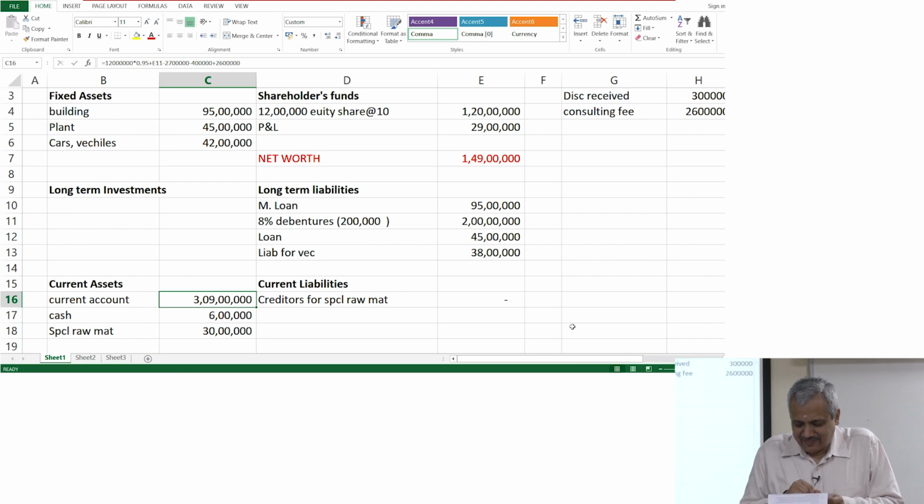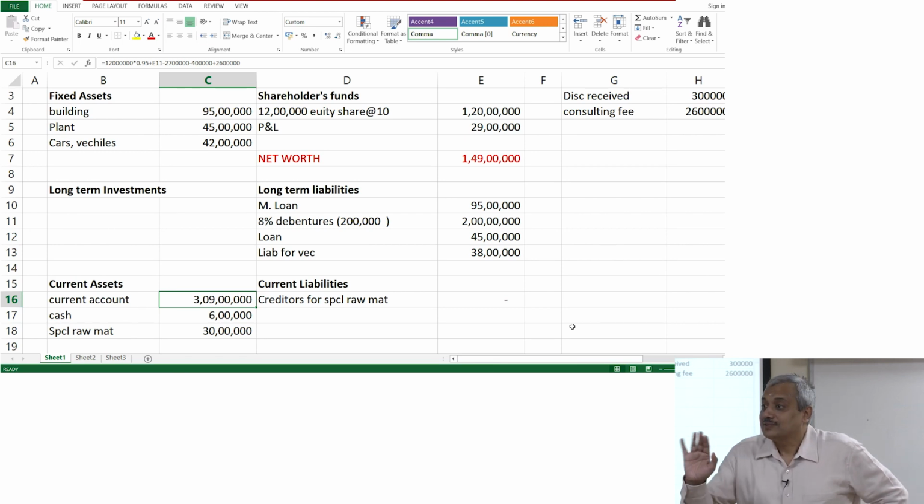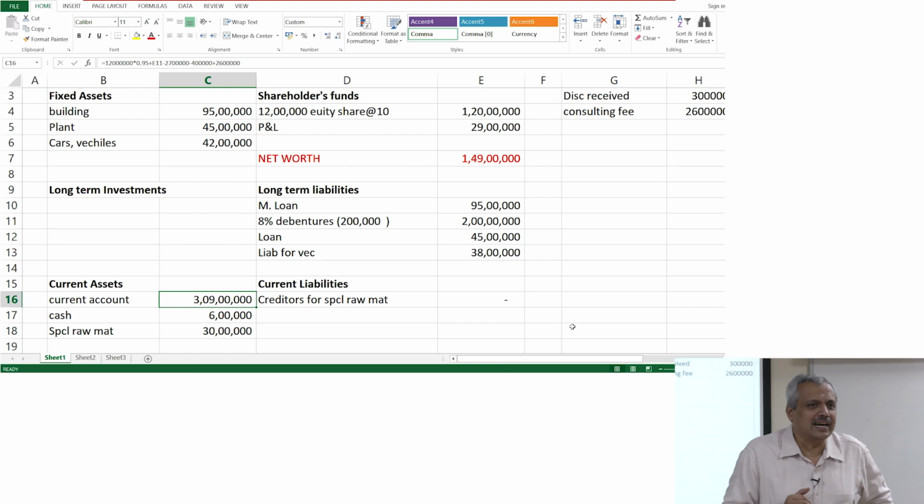Purchase returns on an average were to the extent of 10% of the value of every purchase. What is purchase return? Purchase you make, some of it you return because it is defective, faulty, not meeting your standard. That is what is purchase return. So, what happens in that case? The liability that you have to pay will basically further reduce in the process. Simple. Go back to the other screen.